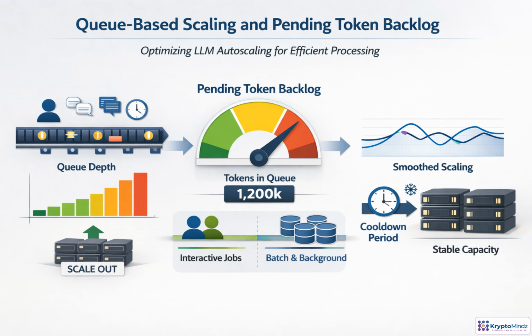Queue-based scaling focuses on work waiting to be served, not just CPU or GPU utilization. For LLMs, pending token backlog is often more useful than request count, because one request can represent a few tokens or a huge generation. When estimated queue weight crosses a threshold, request more replicas before users hit the latency cliff. Keep thresholds separate. Interactive traffic should scale sooner than batch or background work. Smooth the signal and use cooldown periods so the system responds to real pressure instead of bouncing on brief spikes.